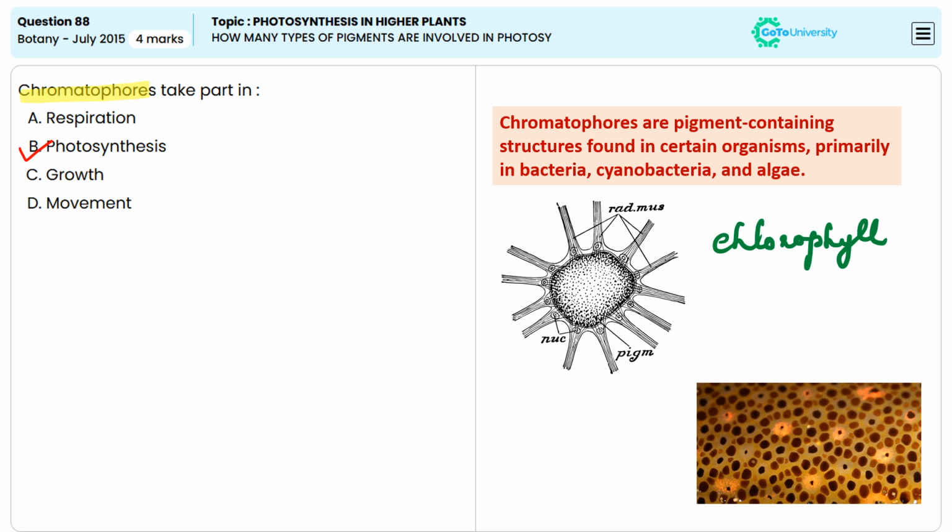Whereas coming to option A, respiration, chromatophores are not involved in respiration, which is a process of energy production from the breakdown of food molecules. Option C, growth. Though photosynthesis contributes to the energy needed for growth, chromatophores are not directly participating in the growth process. Option D, movement. They are not involved in the movement.